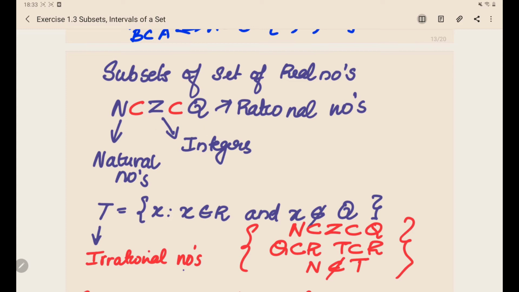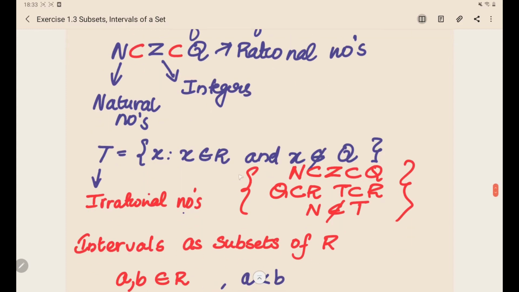Again, what is T? T is the subset of real numbers which does not belong to rational numbers. All the other numbers in the real numbers, other than the rational numbers, are called irrational numbers and they are denoted by the letter T. So we already know that N is a subset of Z and Z is a subset of Q. Q is a subset of the real numbers, because rational numbers are in the set of real numbers.